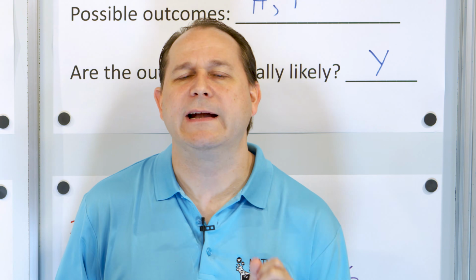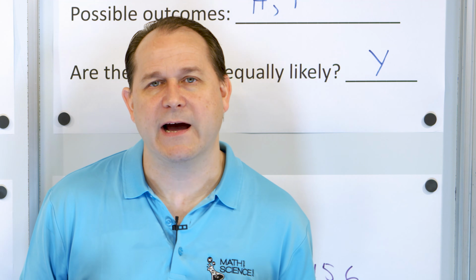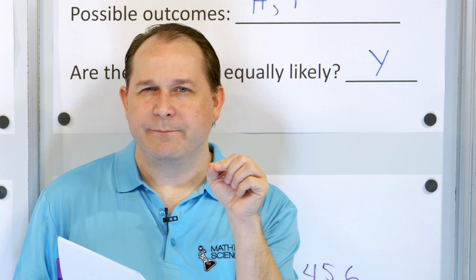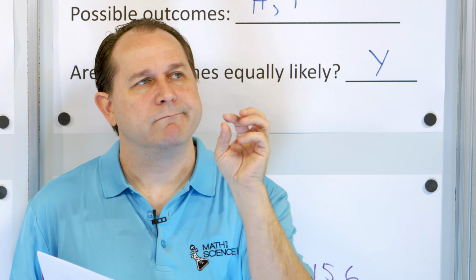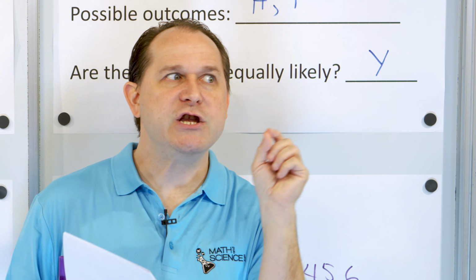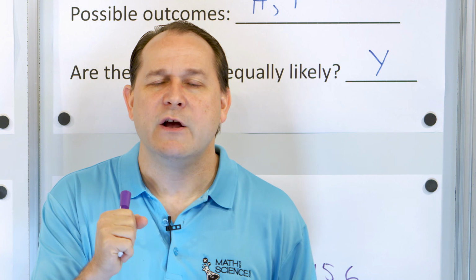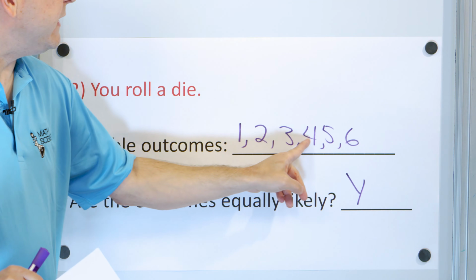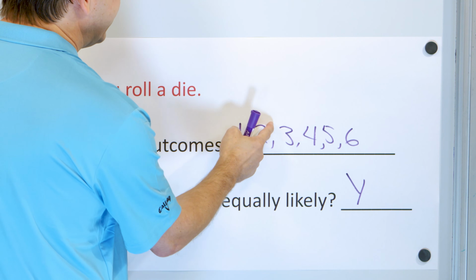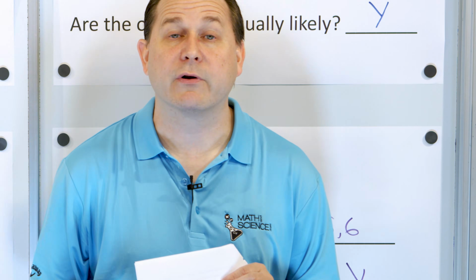Let me ask you a question. If I constructed a new kind of die, or I actually modified the die, okay? So a normal die has 1, 2, 3, 4, 5, 6 on there. Now let's say I change it where I put a 1 on one side, another 1 on another side, another 1 on another side, and then 2, 3, and 4. So in other words, I kind of erase some of the sides. So instead of having 6 unique independent outcomes, one for each side, I have a 1, and then on another face, I have another 1, and then on another face, I have another 1, and then I have 2, 3, and 4. Are those outcomes equally likely?